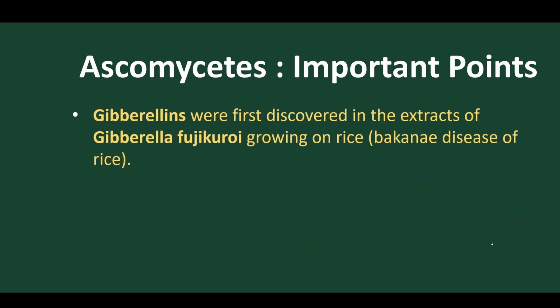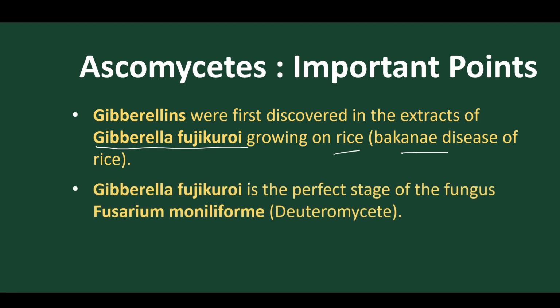Gibberellins were first discovered from the fungus Gibberella fujikuroi, found on rice, causing the Bakanae disease, or foolish seedling disease. So the foolish seedling disease is caused in the rice plant due to the fungus Gibberella fujikuroi. This fungus grows on the rice plant and produces the growth hormone called gibberellin, through which gibberellin as a plant hormone was discovered.